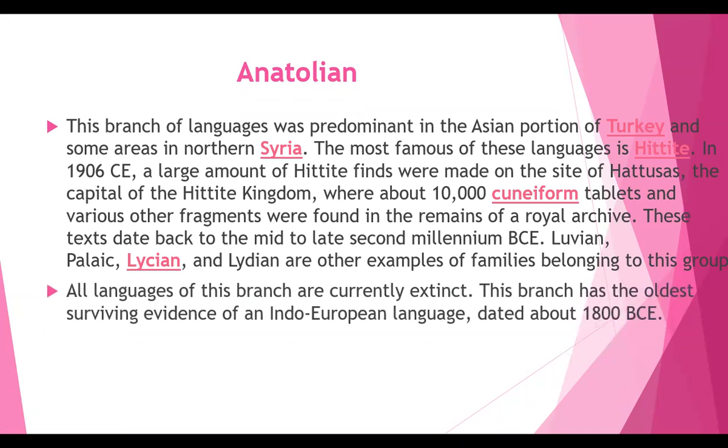This branch of languages was predominant in the Asian portion of Turkey and some areas in northern Syria. So what happened? This branch of languages was predominant in the Asian portion of Turkey, isn't it? What do you mean by predominant? Predominant means main or chief, very, very important. In which place? The Asian portion of Turkey and some areas in northern Syria. So these are the places. Students, please try to understand that.